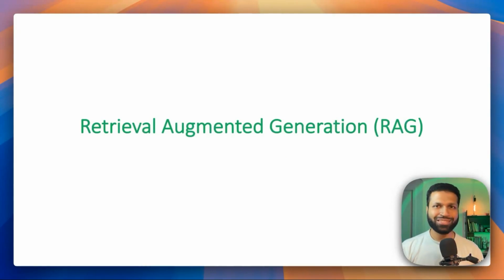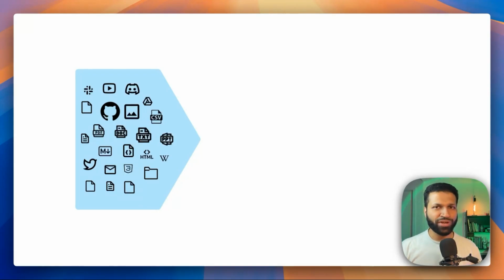So what you could do is use a technique called Retrieval Augmented Generation. What it does is let you provide information from your notes, from your code base, from your project, whatever information you want to provide to these AI models.